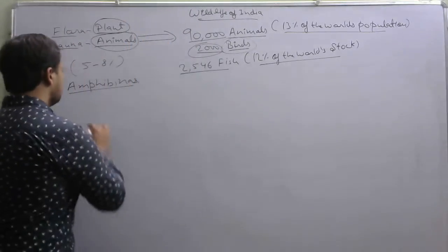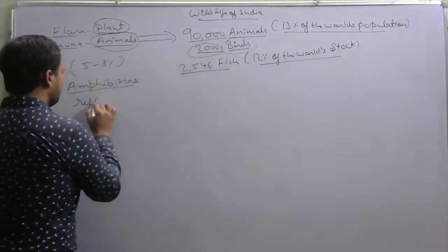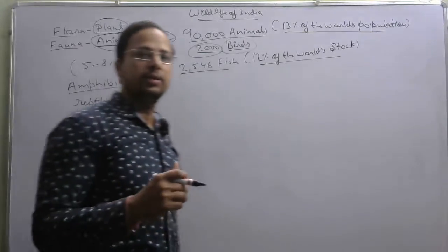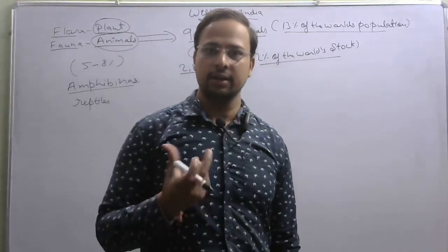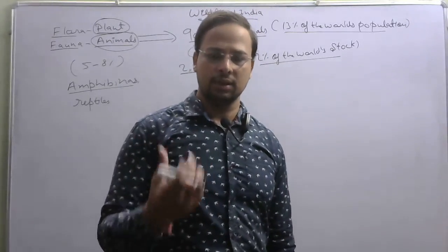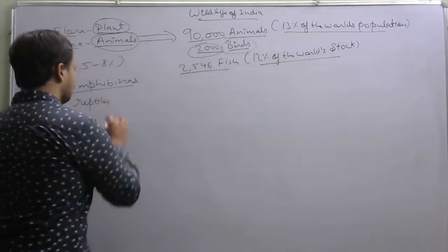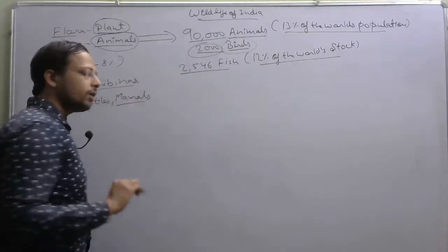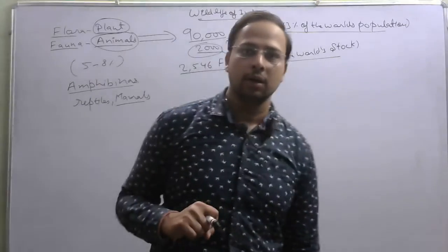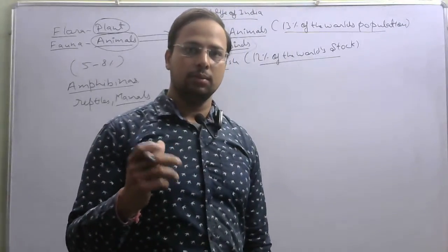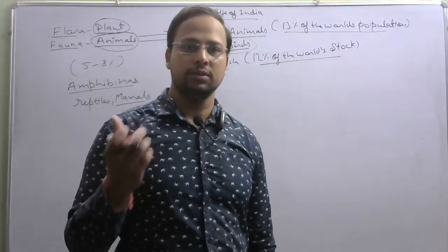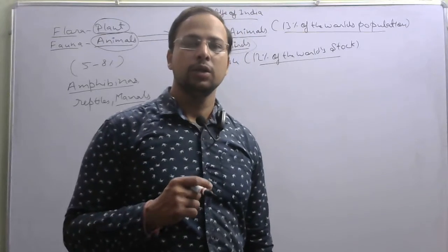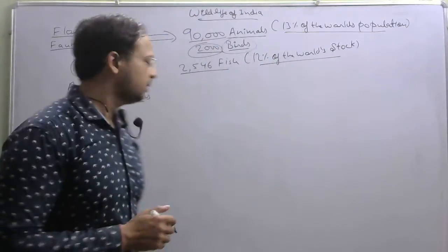The reptiles are those animals which basically have scales on their body, like lizards and snakes. They come under the reptile category. And mammals are those animals which have hair on their body, and the females of the mammal species secrete milk from their bodies. Those are mammals, right?